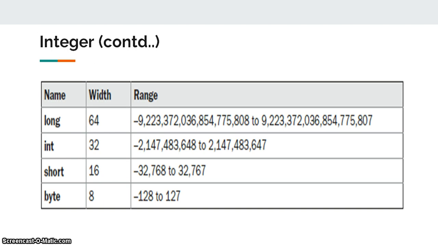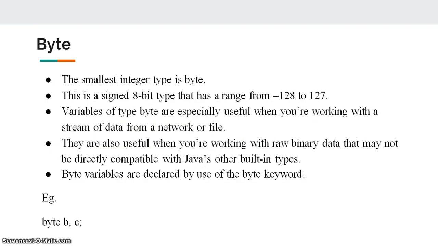So, coming to the integer types, long: width is 64, range is given here. Int: width is 32 bits, range is given in this table. Short means 16 bits, the range is here. Byte is 8 bits, range is this one. So this is about long, int, short, byte, width and ranges.